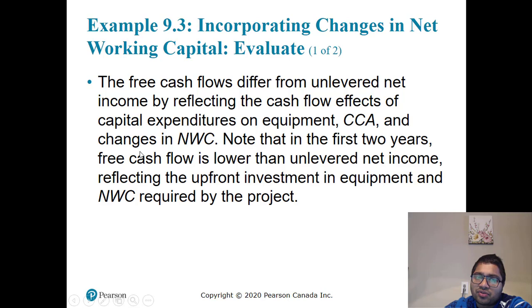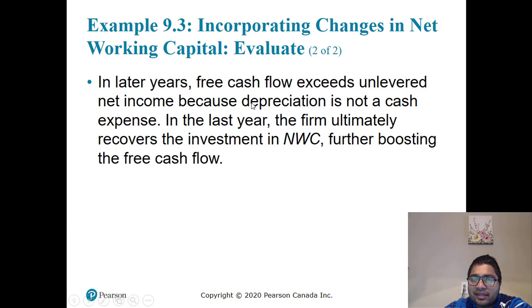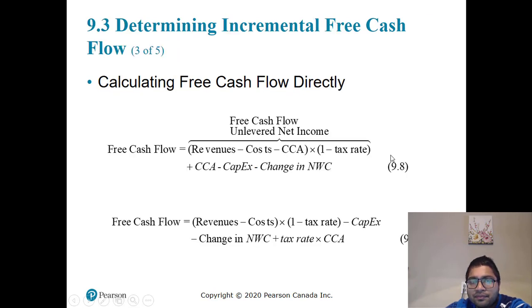Note that in the first 2 years, the free cash flow is lower than unlevered net income, reflecting the upfront investment in equipment and net working capital required by the project. In the later years, free cash flow exceeds the unlevered net income because depreciation is not a cash expense. In the final year, the firm ultimately recovers the investment in net working capital, further boosting the free cash flow.